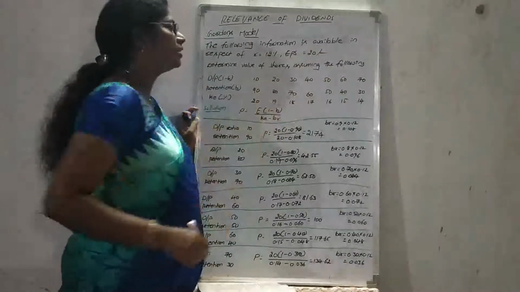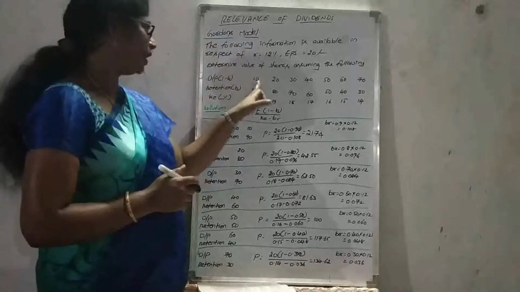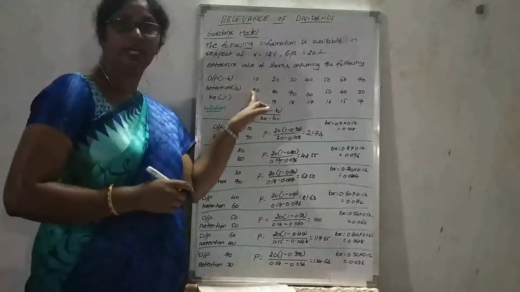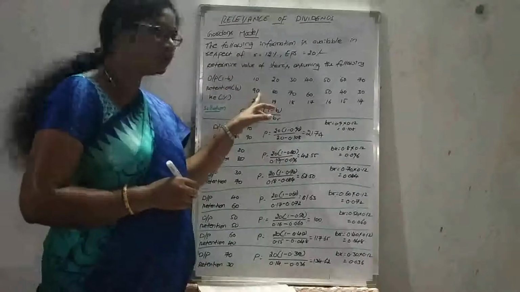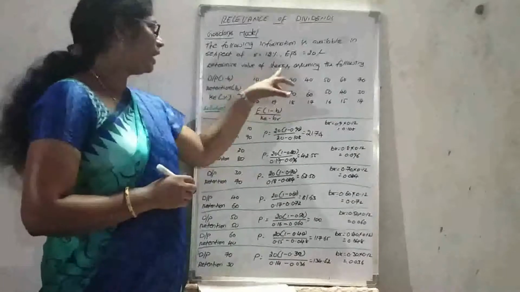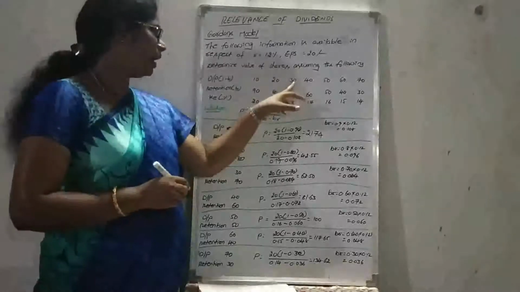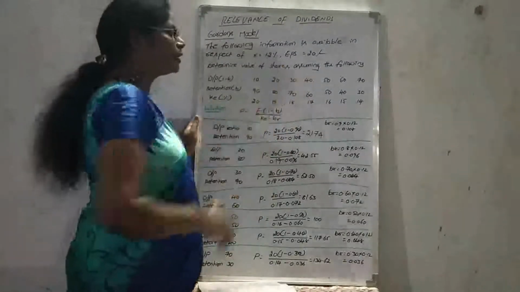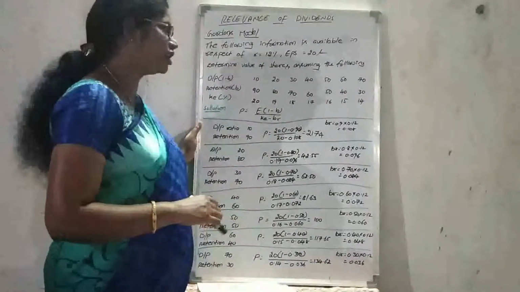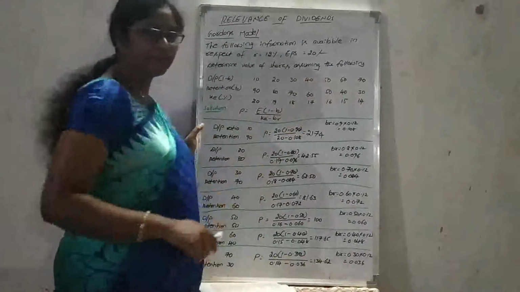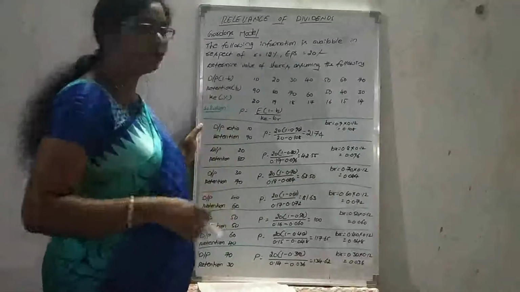Determine the value of shares assuming the following dividend payout ratios, 1 minus B. 10% is going to be declared as dividend, and 90% is going for retention for future purposes. Then 20% for dividend payment and 80% for retention, 30% for dividend and 70% for retention, 40% for dividend and 60% for retention, 50% for dividend and 50% for retention, 60% for dividend and 40% for retention, and 70% for dividend payout and 30% for retention.